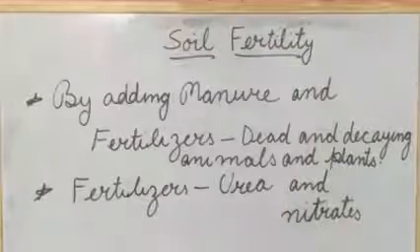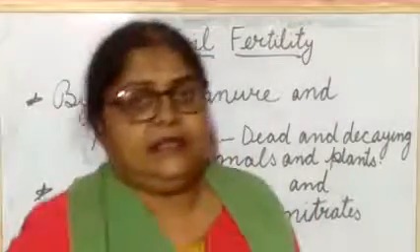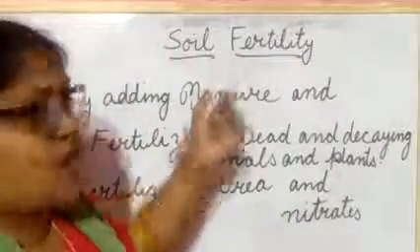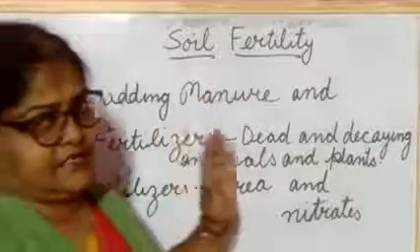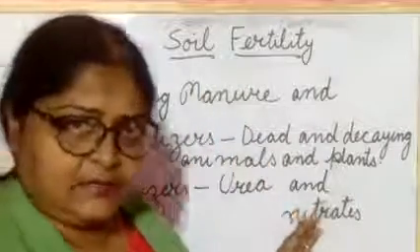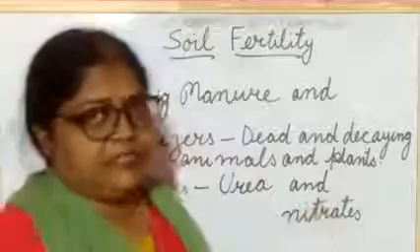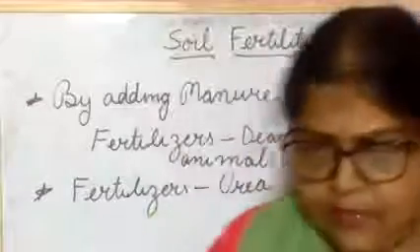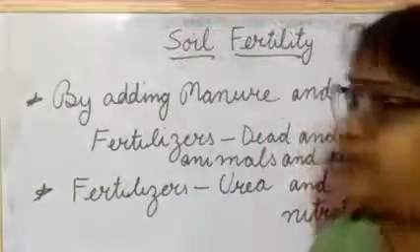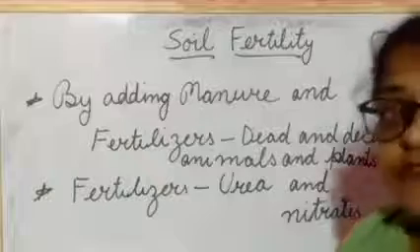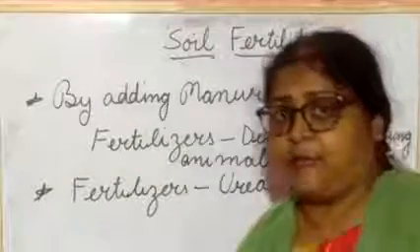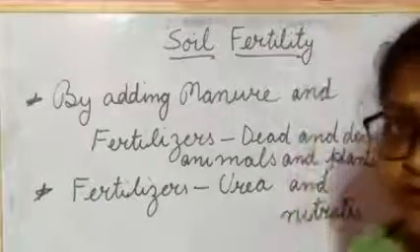Understood? So what you have seen here is that soil fertility is very necessary. If soil fertility is there, then we will get good quality crops, which is good for us.